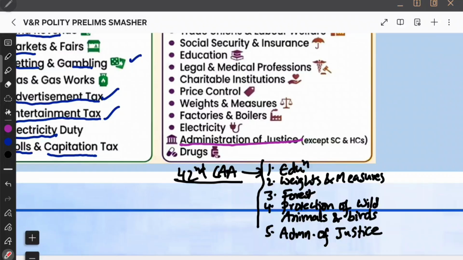Now, before even starting concurrent list, I will always remember these 5 first. So, 42nd Constitutional Amendment Act, it moved 5 subjects to concurrent list. One is education. Education में हम क्या पढ़ेंगे, weights and measures बचपन से. And then your education में हम अब नया चीज ऐड करना पड़ेगा, like forest and protection of wild animals and birds. ये दोनों के बाद जस्टिस का एडमिनिस्ट्रेशन भी ऐड करना पड़ेगा.